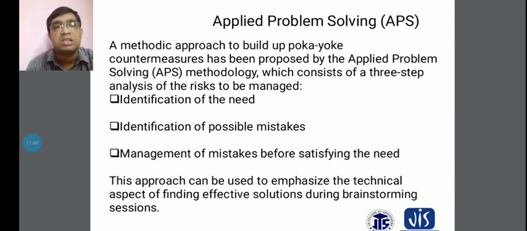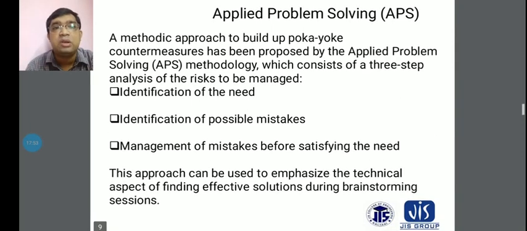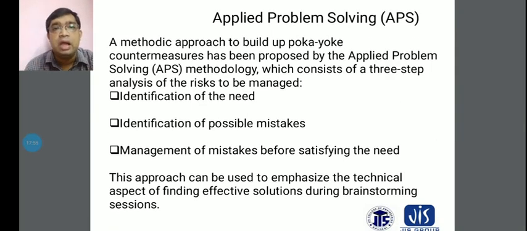and during the production procedures, this will come according to the identification of the possible mistakes. And this will be recorded for the identification of the mistakes that will come, and also the defects that will come, and also this will be recorded for the prevention. And another thing, the management of mistakes before satisfying the needs.